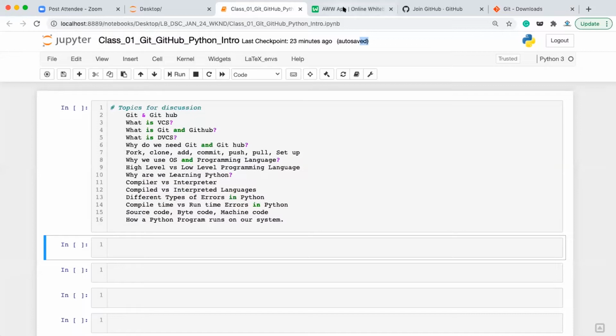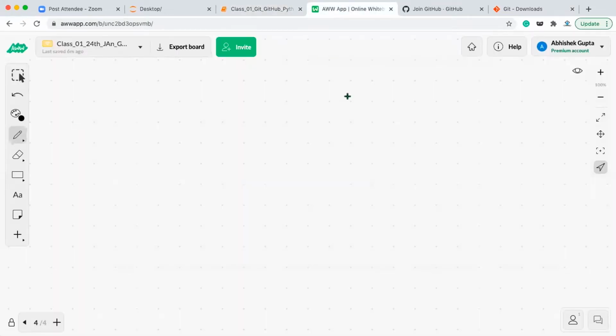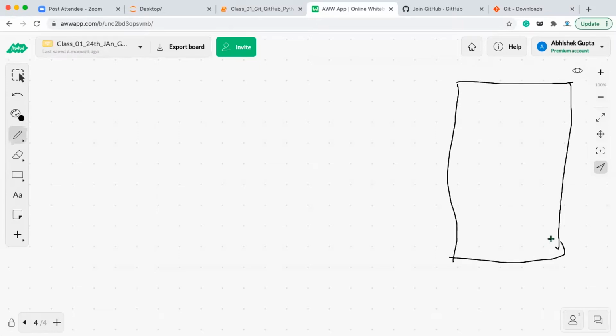First of all, there is a GitHub repository, right? So that is basically the cloud repository, and we want to push all your code. You can think of this cloud repository as some server where you'll be keeping all your changes. Okay, all the changes which you're making, you'll be keeping it there, right?